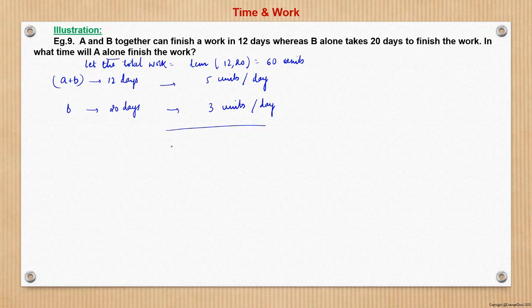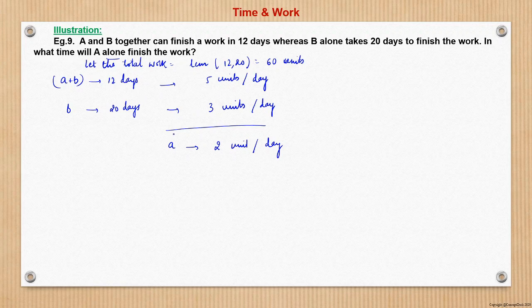So from here we can say that A would have done only 2 units per day, right? If I do X amount of work, and any other person B does Y amount of work, if we work together on that day, we will finish X plus Y amount of work per day. Same thing. B is doing 3 units of work in one day, and A plus B is doing 5 units of work in one day. So A will be doing 2 units of work per day, right?